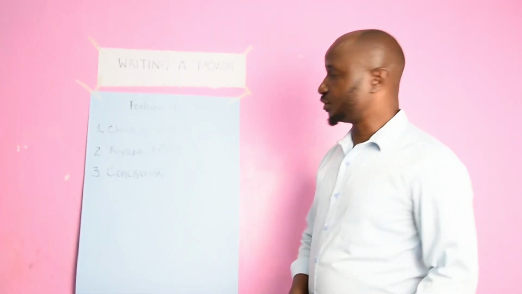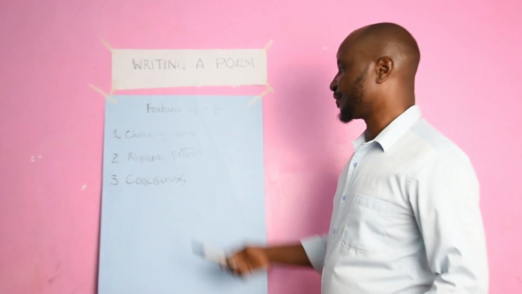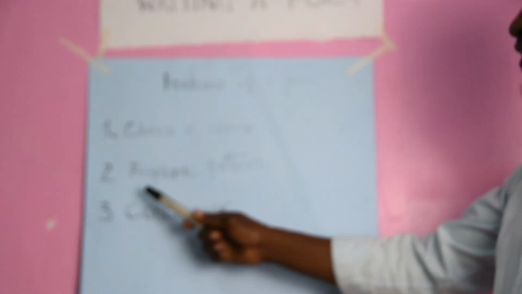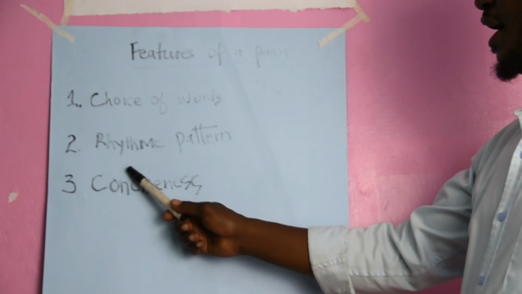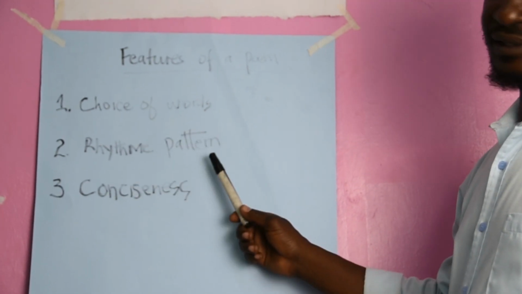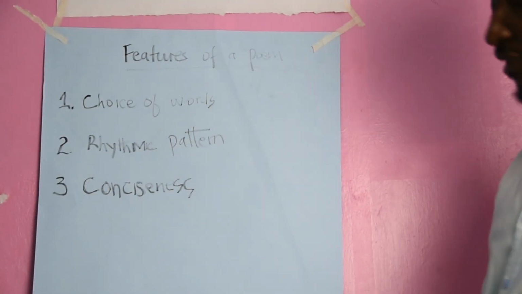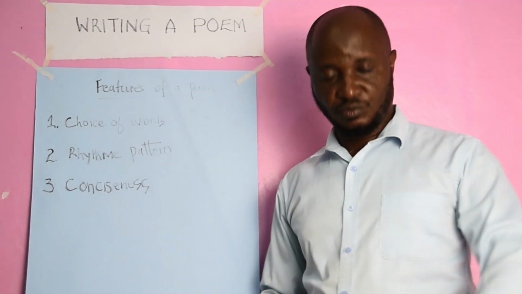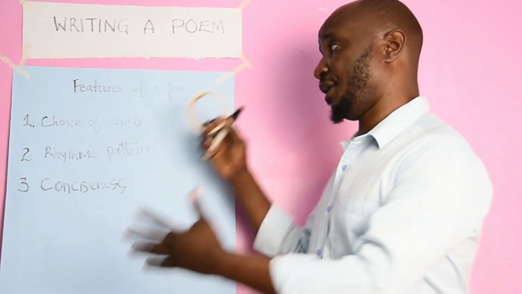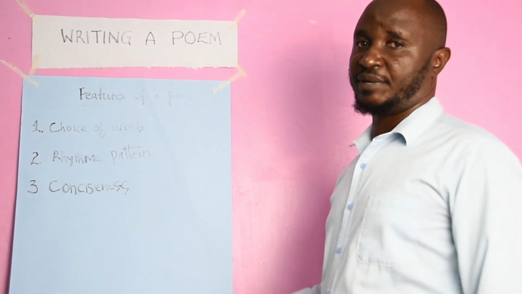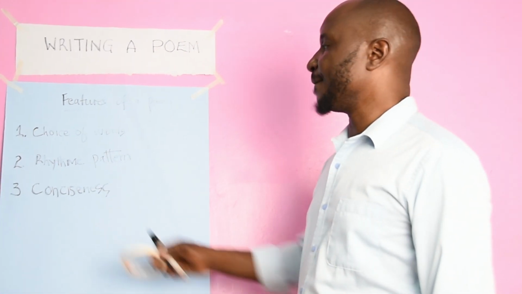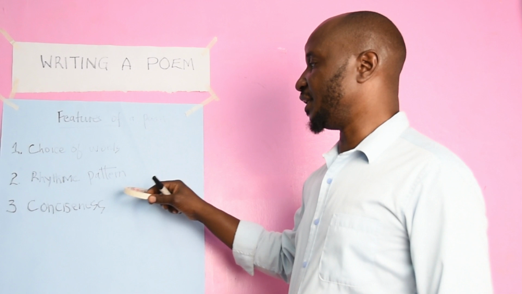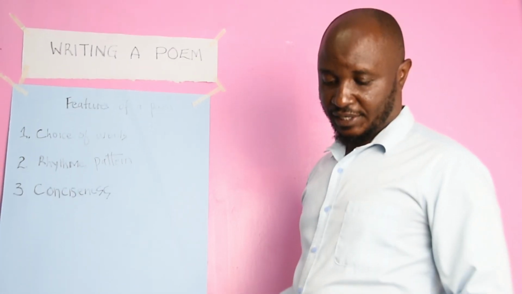Then we are going also to look at the second feature, which is that in a poem we have a rhythmic pattern. Now, this rhythmic pattern is achieved through repetition. When I give you the second poem here, I'll take you through these features by referring to them in that particular poem. You will see that there is a repetition.